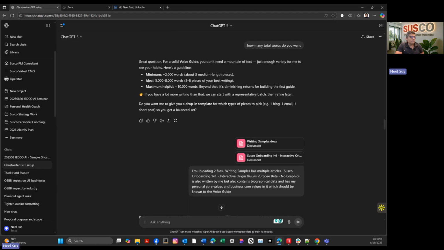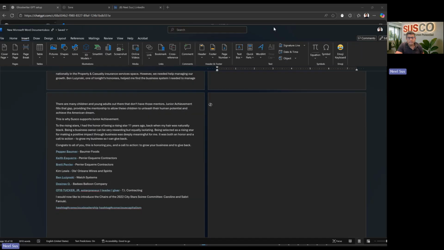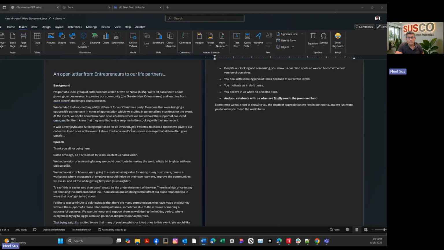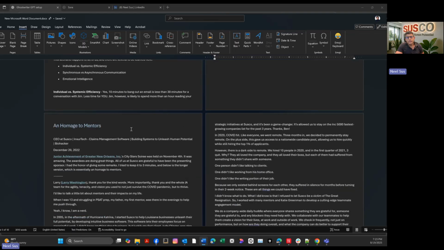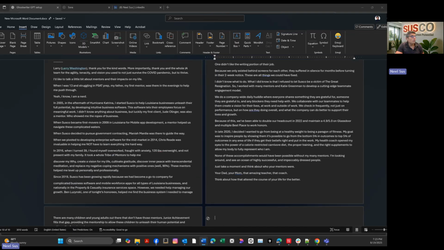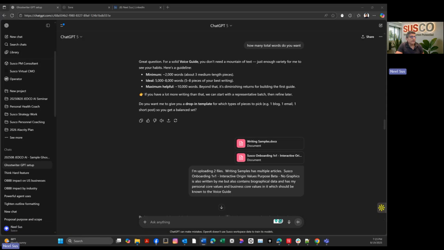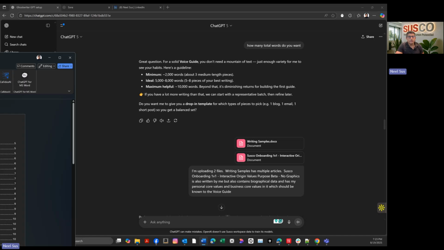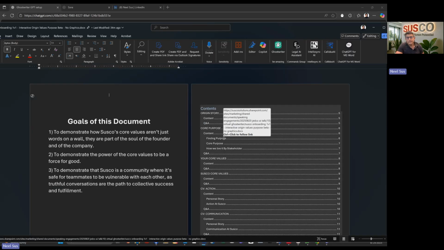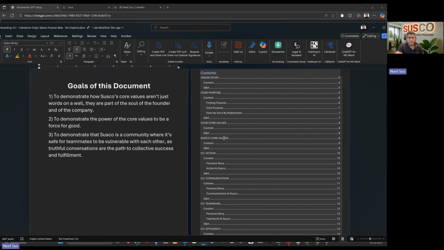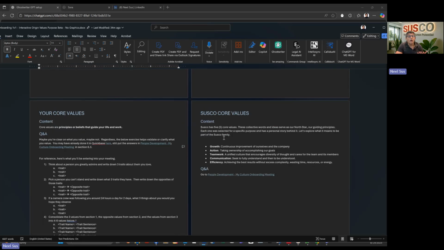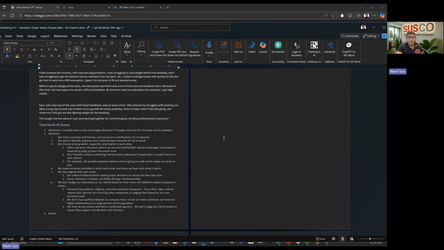So all I did at that point was make two simple files. One's called writing sample. And what I did here is I just copy-pasted articles I had done all into one Word doc. And I also had already had a document that kind of describes the company's core values, which I wrote. This document goes through all of our core values, action, growth, teamwork, efficiency, and so on. But of course, it's all written in my voice.